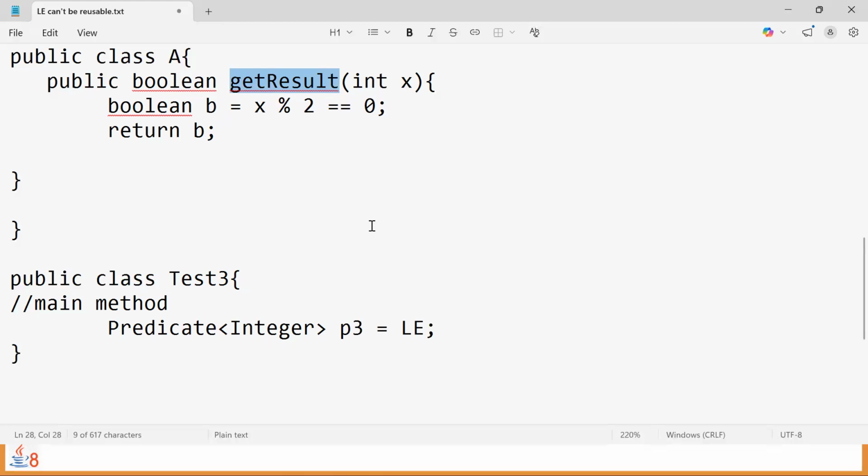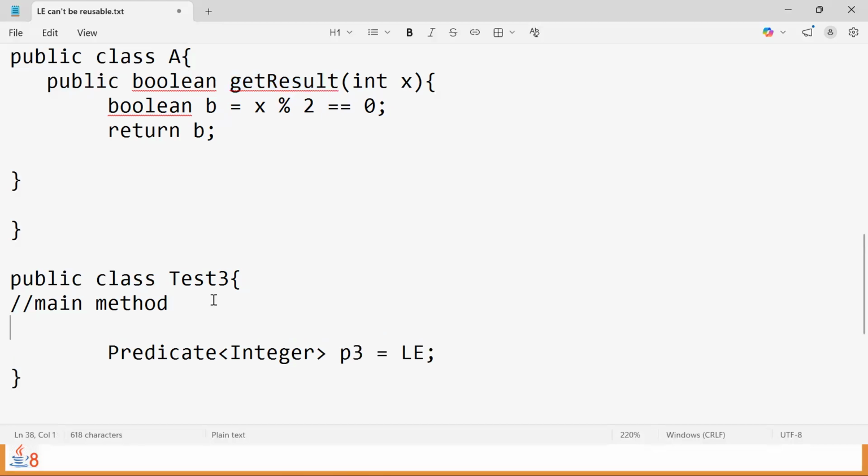So when it comes to accessing instance methods, is an object required or optional? Object of the class is required for instance members, or is the object optional? The object is mandatory for accessing instance members. That's why first create the A class object, some reference. Then in place of these lambda expressions, we have to go for method reference. What's the object variable? a. Method reference syntax, double colon. Then only the method name we are supposed to write. What's the method name? getResult.